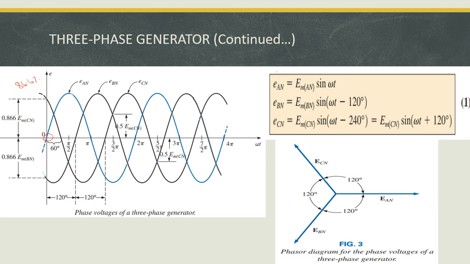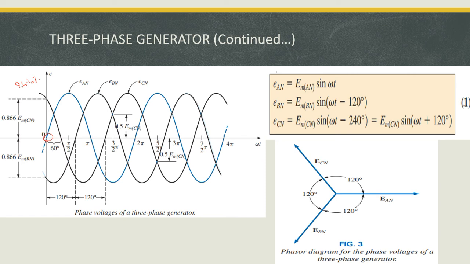That is shown here: it is 0.866 times EM, and this is 0.866 times EM. That means these two voltages have opposite polarity. If one is positive, then definitely the other one is negative. It is only when one of the phase voltages goes to 0.